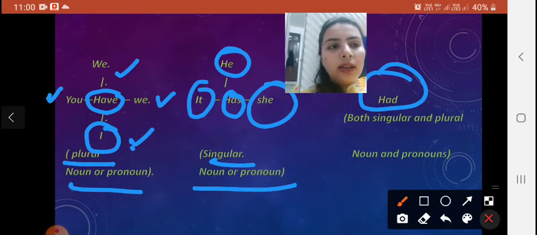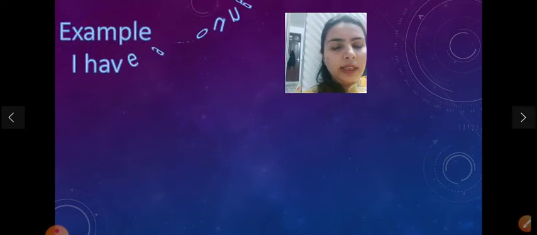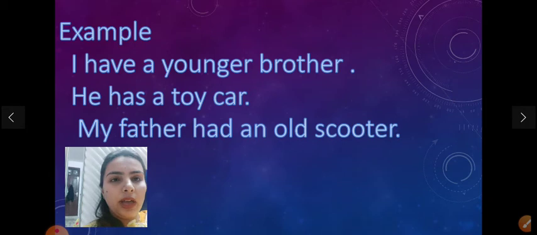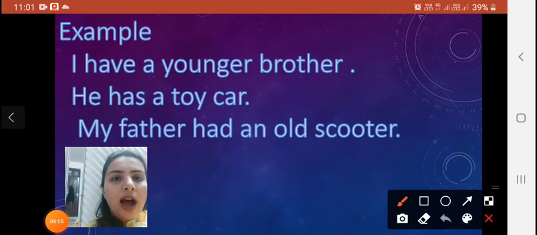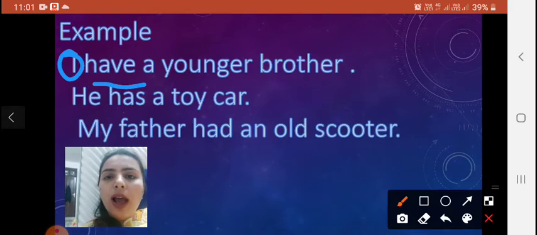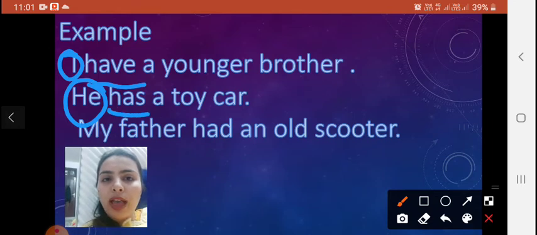Now let us make it more clear with some examples. First example, by using the word have: I have a younger brother. Here we use have with the word I. Next is he, so with he we use has: He has a toy car.